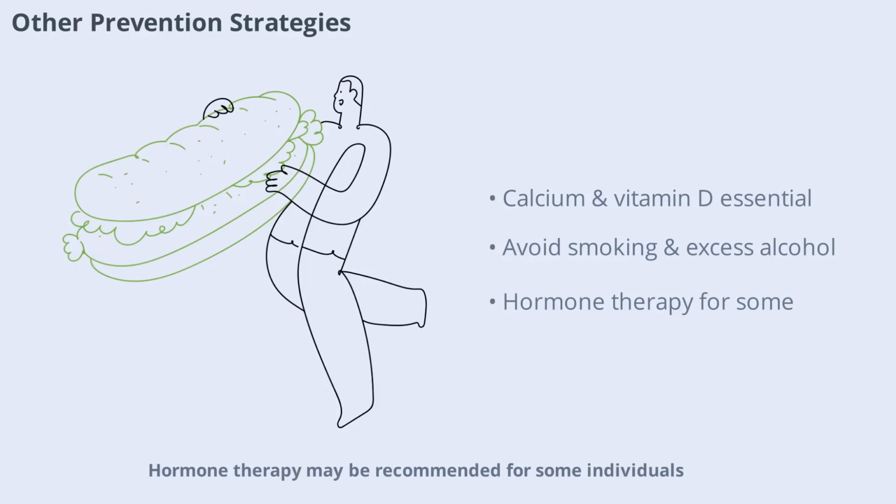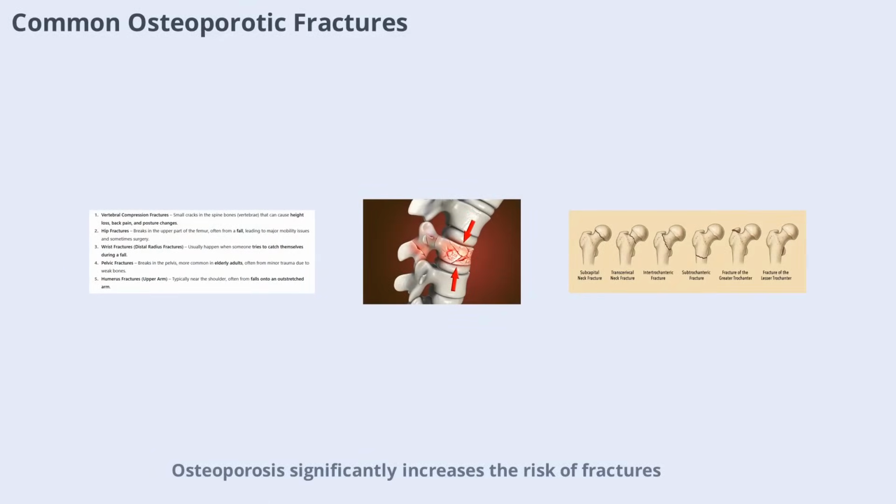Hormone therapy may be recommended for some individuals, especially postmenopausal women. Ensuring adequate intake of dietary calcium and vitamin D is crucial for bone health. It's also important to avoid smoking and limit excessive consumption of protein, caffeine, and alcohol, as these can all contribute to bone loss. Osteoporosis significantly increases the risk of fractures, especially in the hip, spine, and wrist.